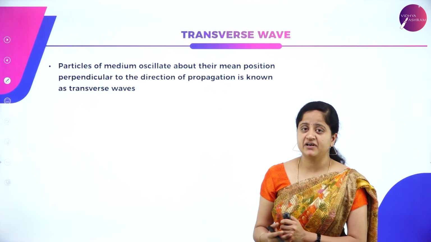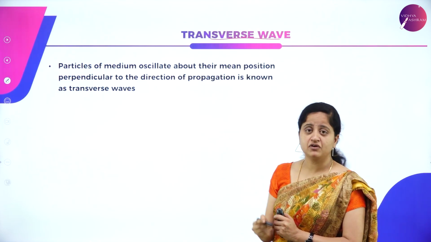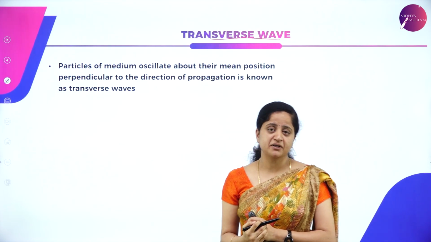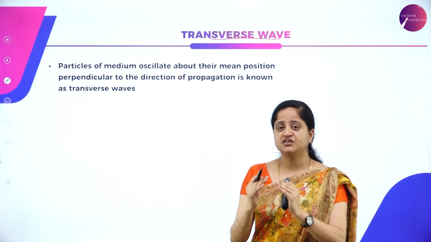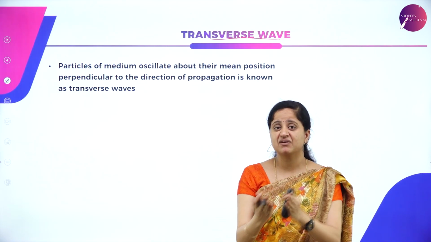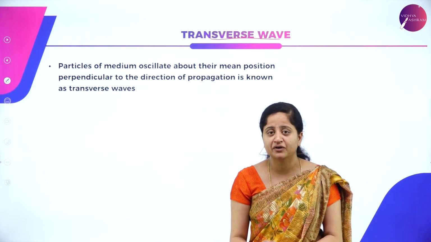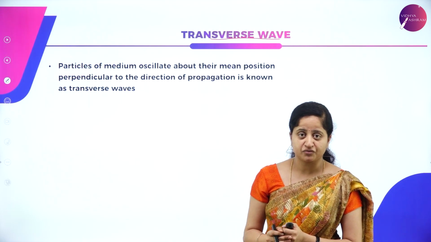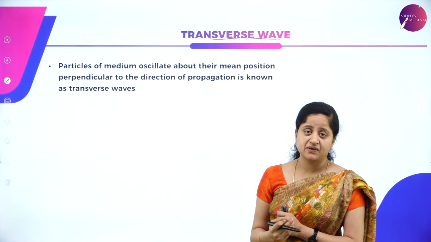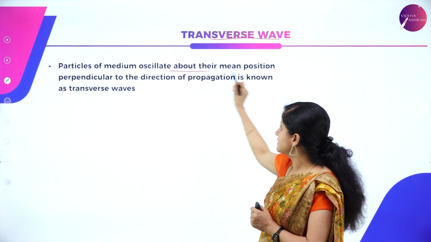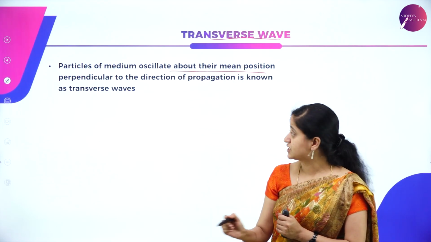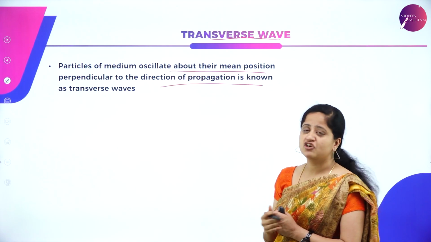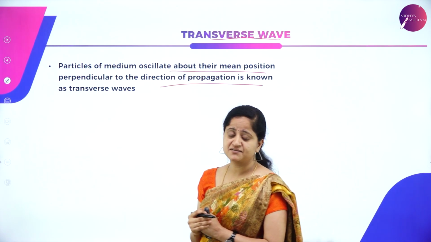So the next type of wave is the transverse wave. One of the very important concepts in the chapter called waves, transverse wave. We need to differentiate between the transverse wave and longitudinal waves, which is a very important question from the examination point of view. But what is transverse wave? Particles of the medium oscillate about their mean position perpendicular to the direction of propagation is called as transverse wave.